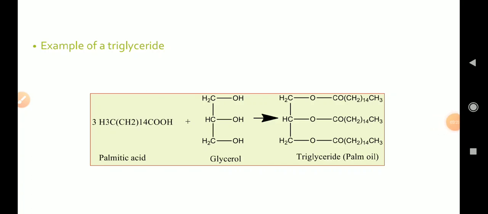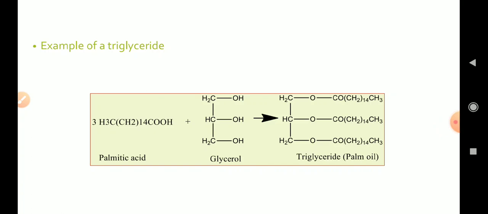I am starting this lecture by introducing triglycerides because triglycerides, in the form of fats and oils, are present in our body, and the reactions which we are going to discuss, that is hydrolysis, saponification or hydrogenation, will take place on these triglycerides. These reactions will either take place in our body or from outside our body. If they take place inside our body, they take place in the form of a biochemical reaction.